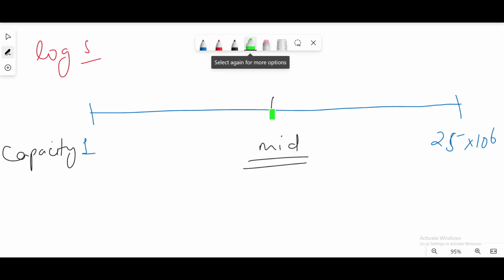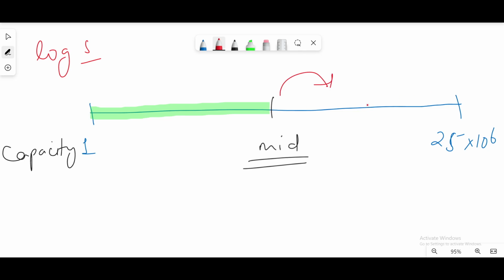Then I will eliminate this search area, because I know if it is not possible here, then it will definitely not be possible for capacity values that are lower than this value. It will be somewhere here, so I will search here. I will again do the same thing. I'll find the mid here, and if it is possible, then I will search here. If it is not possible, then I will search here.